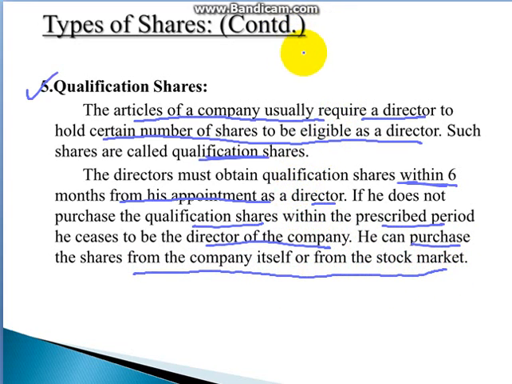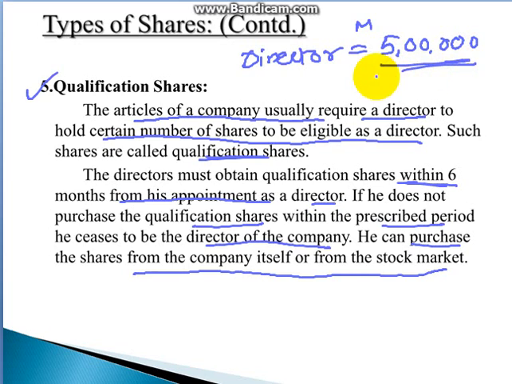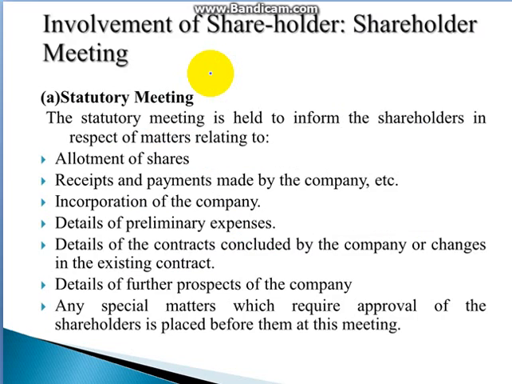Say, for example, if I want to become a director of the company, and as per the company's memorandum, for becoming a director you have to purchase shares worth 5 lakh rupees. If within the 6 months I am not able to give that 5 lakh rupees to the company, I will not be able to stand as a director. So it is very important that in order to qualify I purchase those qualification shares so that I can work as a director in the company.